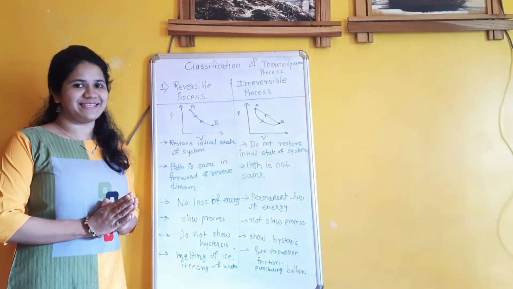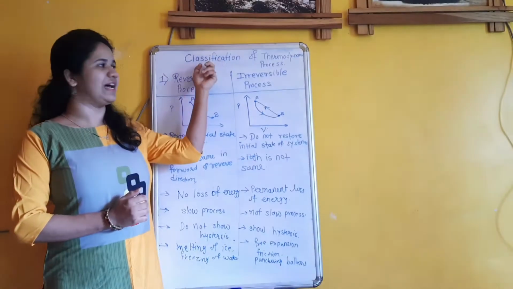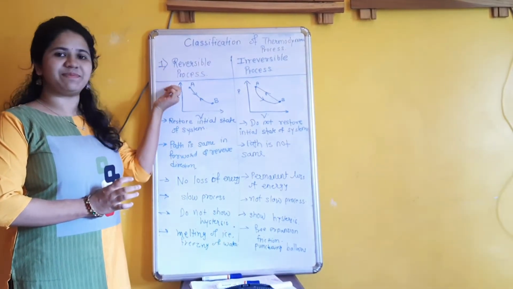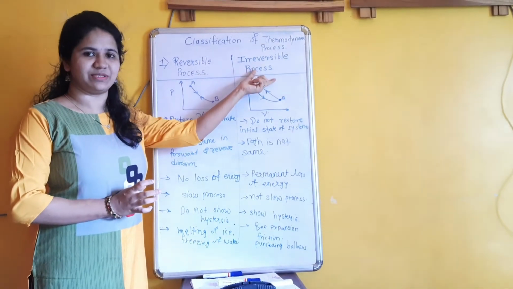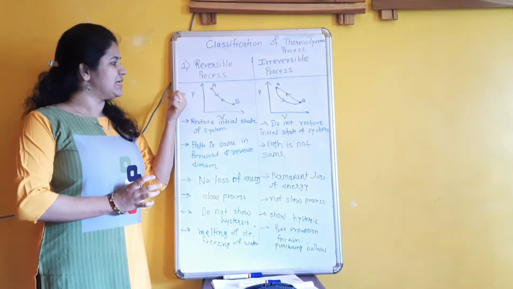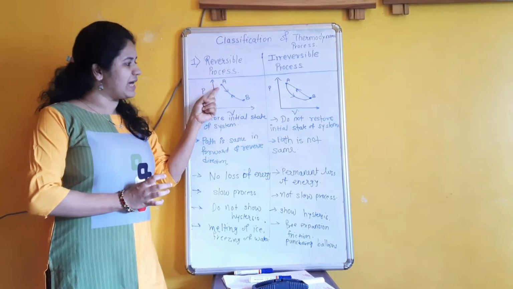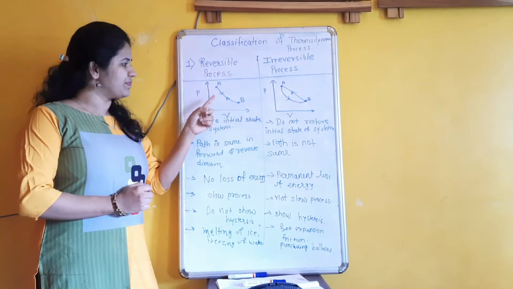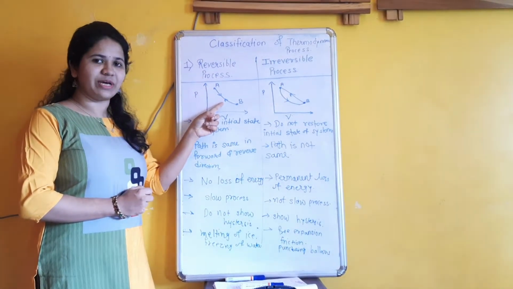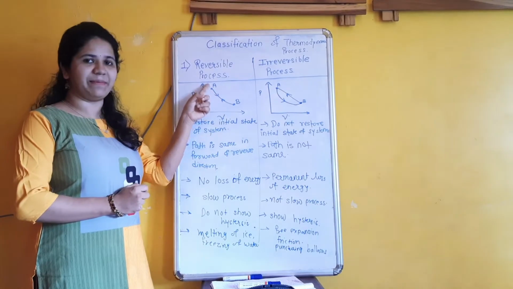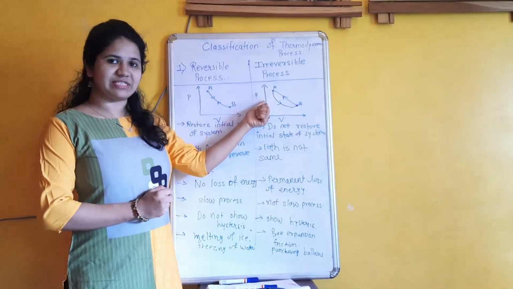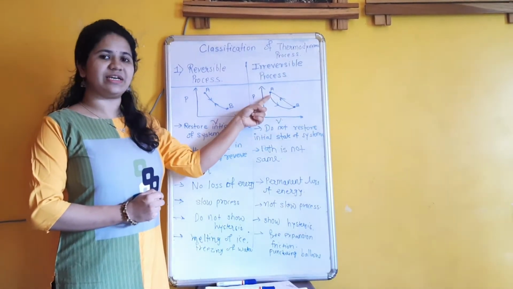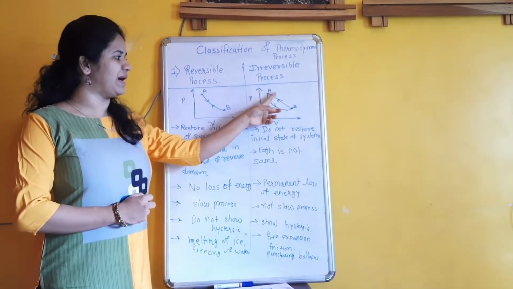Hello students, the next point in the thermodynamics chapter is classification of thermodynamic processes. The first classification is reversible process and irreversible process. In a reversible process, the cycle is repeated, or it can trace the same path. Whenever the process is going on in thermodynamics, it traces the same path, and in case of the irreversible process, the path is not the same. When it reaches the initial position again, the path gets different.